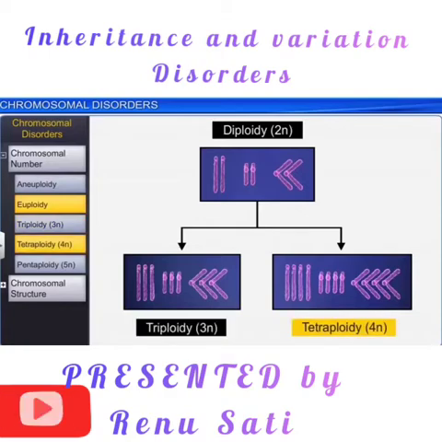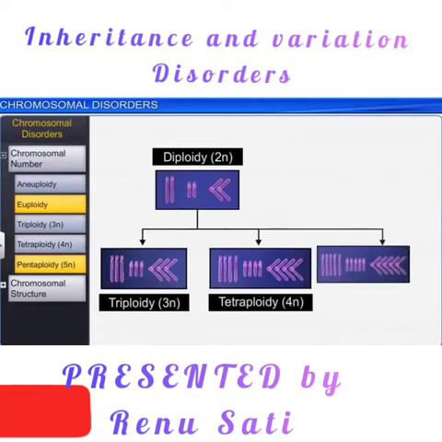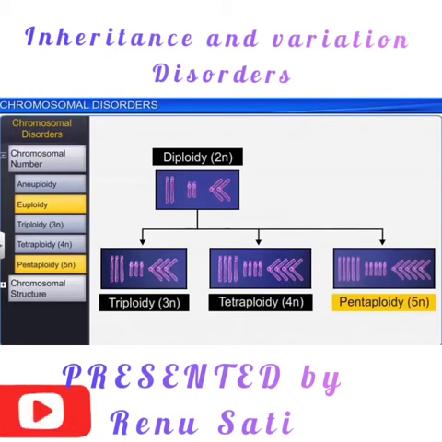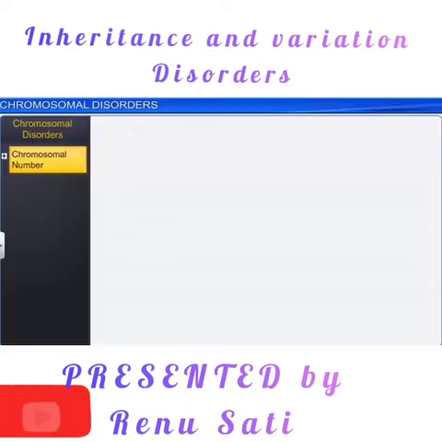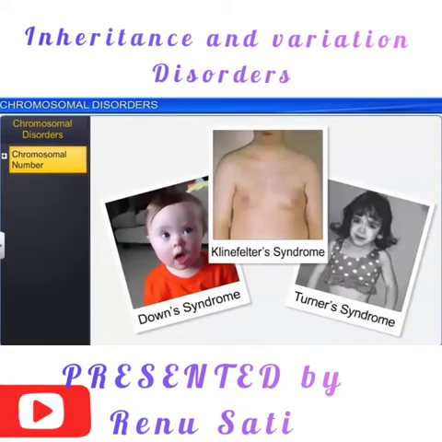But in euploidy, one complete set of the chromosome is increased, causing triploidy, tetraploidy, pentaploidy, hexaploidy like that, or in common polyploidy condition. This type of condition mostly occurs in case of plants.